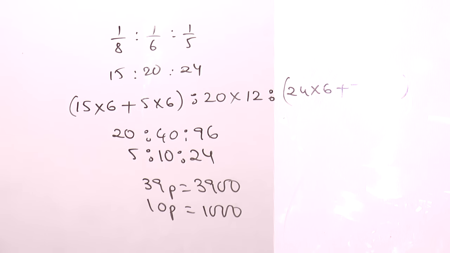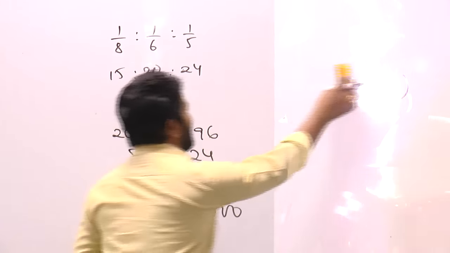Next, sum of present ages of Leo and Amy is 60 years. At present, Zach is 10 years younger to Leo. The respective ratio of present ages of Zach and Amy is 7:18. What was Leo's age 4 years earlier? 4 years back, right?